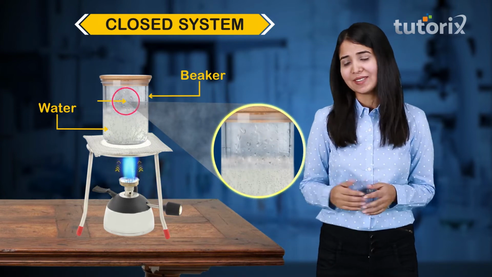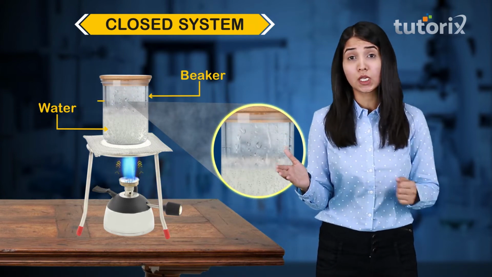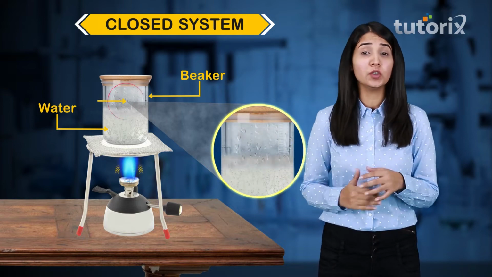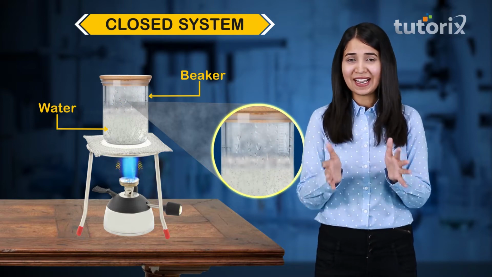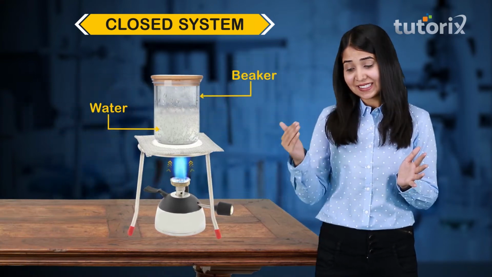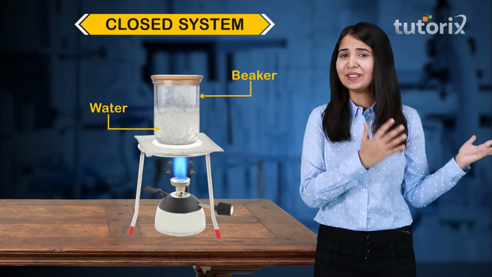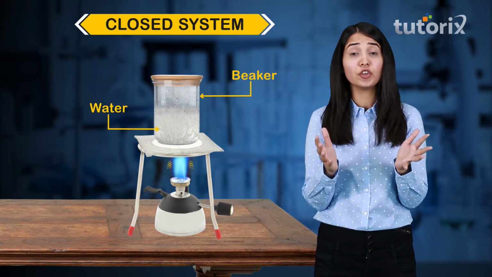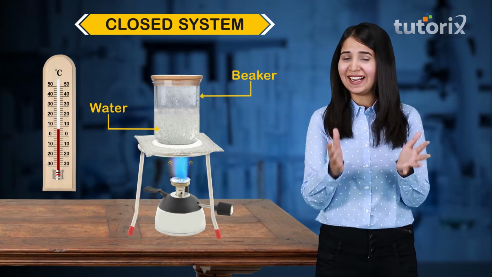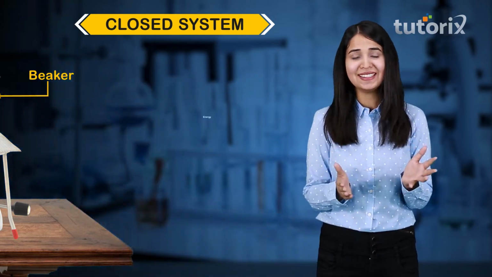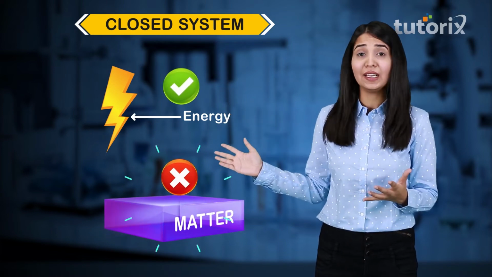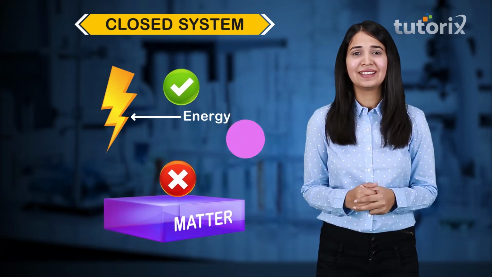The water vapors settle within the walls, present on the boundary, and they do not go into the surroundings. That means no exchange of matter takes place. But since we are heating this, as we did in the previous one, the exchange of energy has taken place because the temperature is rising. So exchange of energy is happening, but exchange of matter does not happen.